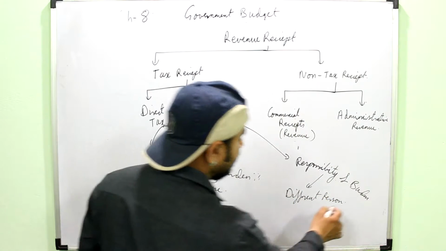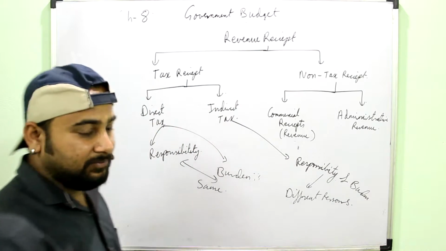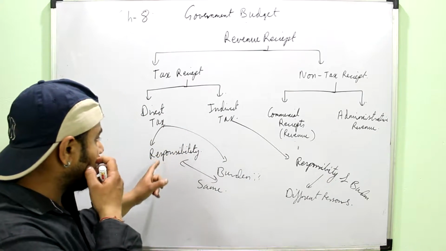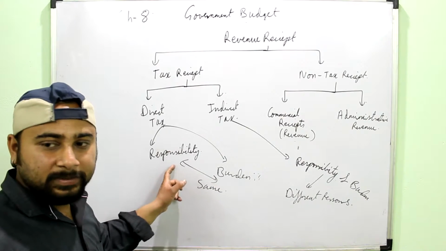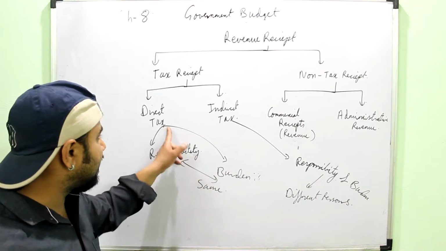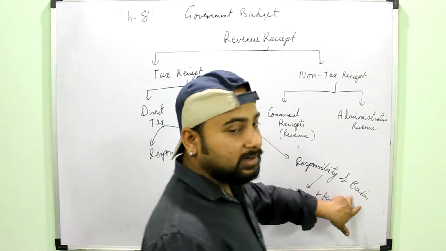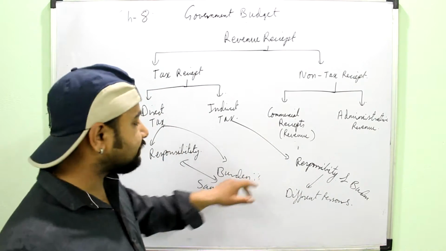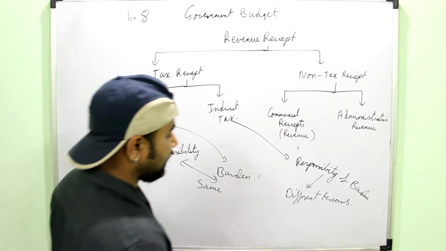Okay, this is the definition. When we are defining or differentiating between direct and indirect tax, the definition would be based on these two words, that is burden and responsibility. If responsibility and burden lie on the same person, it is a direct tax. If they lie on different persons, it is an indirect tax. Like for example the VAT.